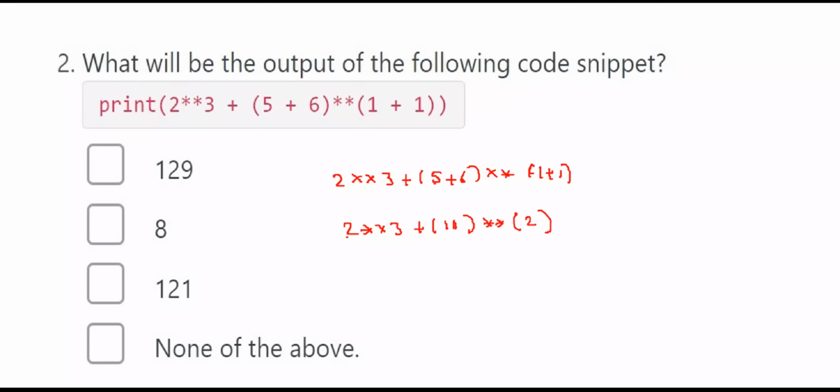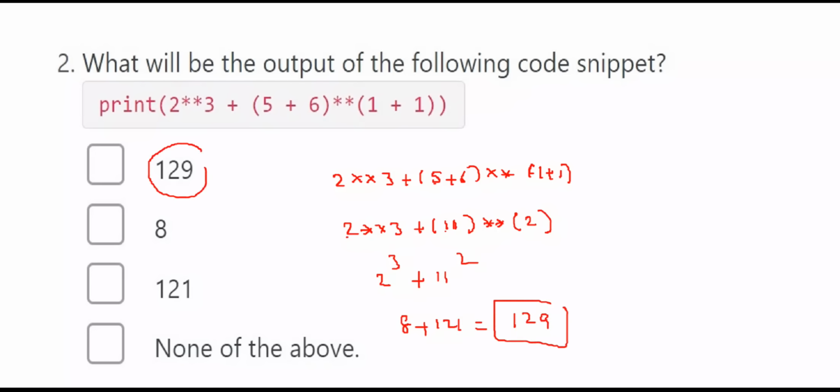So we have 2 ** 3 plus 11 ** 2. 2 cubed is 8, and 11 squared is 121, so 8 + 121 is 129. So 129 is the answer. You just have to follow the order of precedence of the operators, evaluate accordingly, and find the final value of the expression.